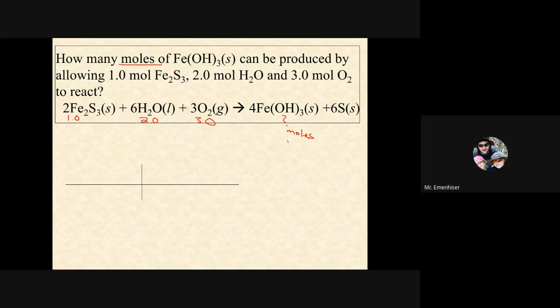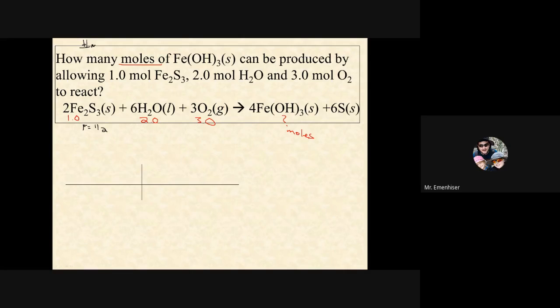Remember the trick? There is a trick where you can do this. You can take the number of moles that you're given in the problem, divide it by the coefficient, and get that number. So that's 1/2. And I'm going to try the trick right now. Let's call it a factor. My factor is 1/2. It's going to be my number of moles divided by my coefficient.